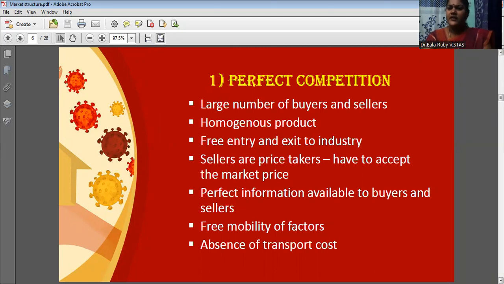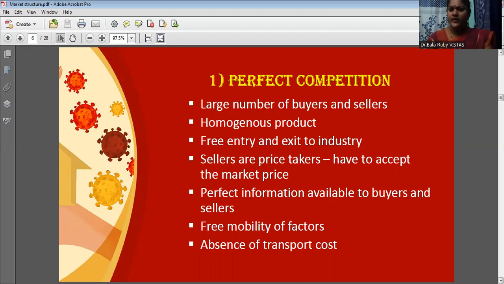Free entry as well as free exit in the industry. Sometimes if you want to enter into the market immediately, there is no restriction. We can enter into the market. At the same time, if I want to exit from the market, there are no restrictions. So free entry as well as free exit. Then these sellers are price takers only because they have to accept the market price.